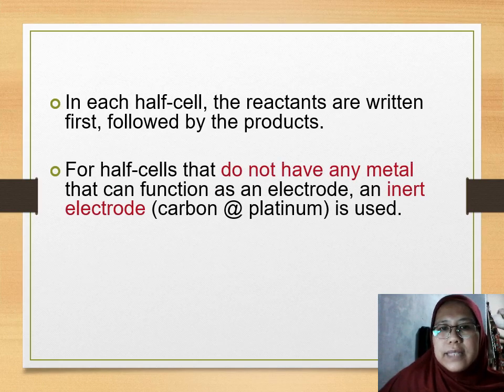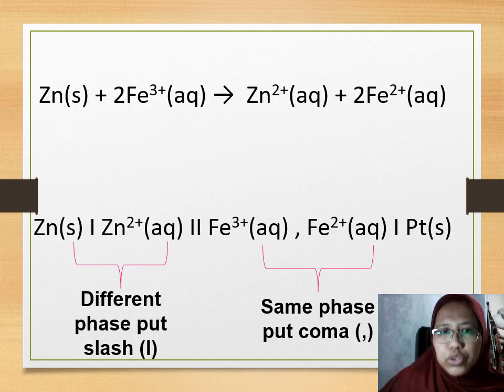For half cells that do not have any metal that can function as an electrode, an inert electrode, whether it is carbon or platinum, is used. An example, this is a different example.